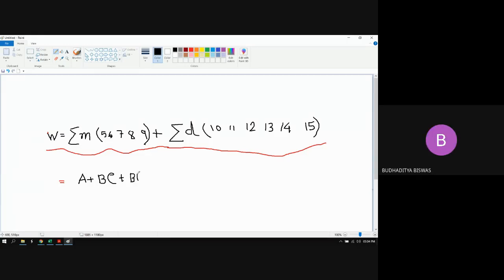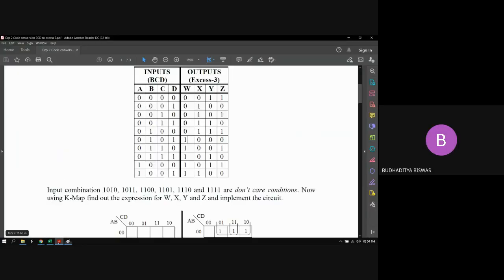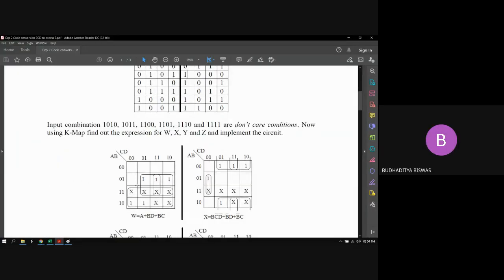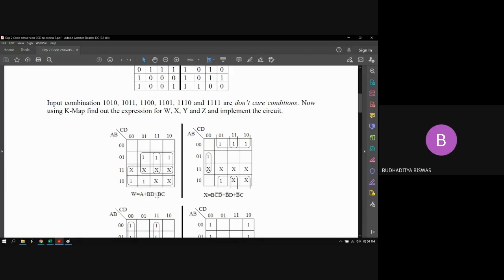So let's wait for your friends and see whether this is correct or your friends have any other answer. Sir, this one is correct. A plus BC plus BD, very good. Who did it first? Congratulations to him. I think this is the correct answer. Let me check the answer. So W equals A plus BC plus BD, or BD plus BC, whatever the order. He did it correctly. This is the correct expression of W.